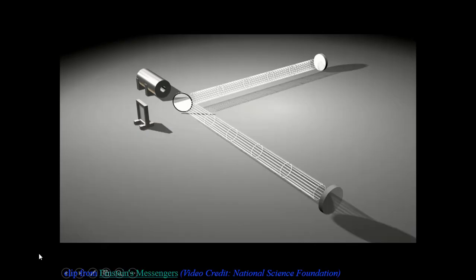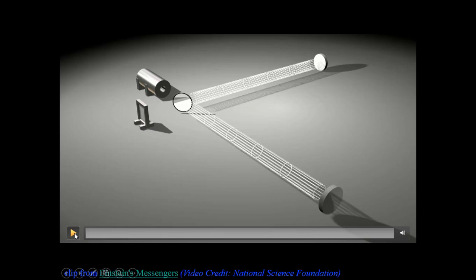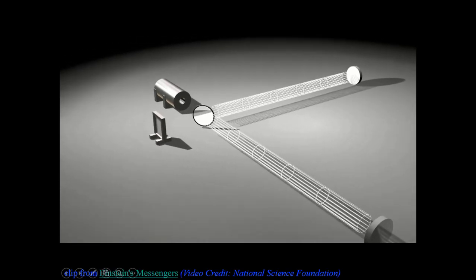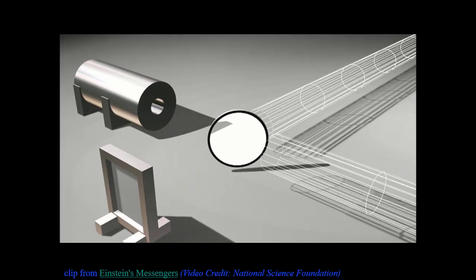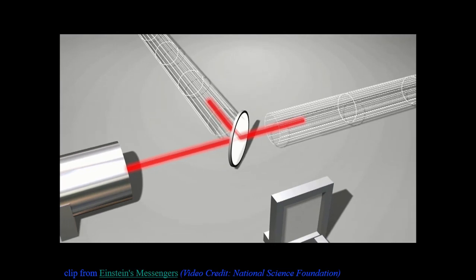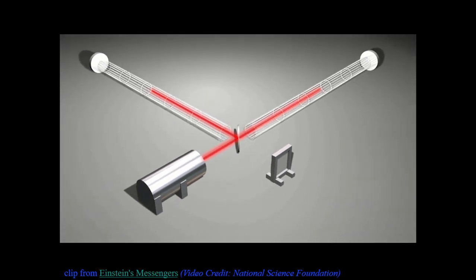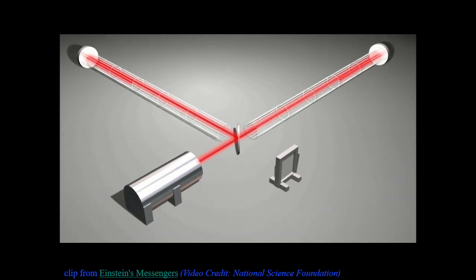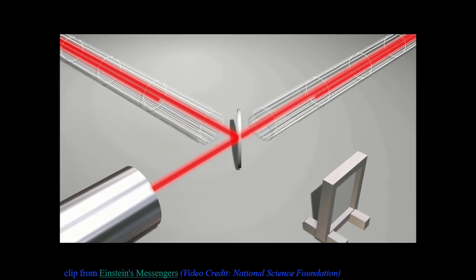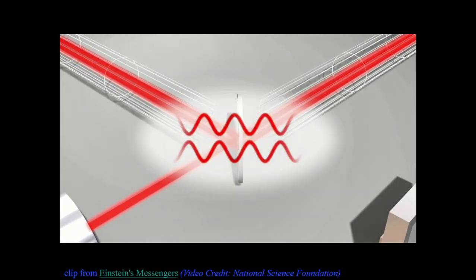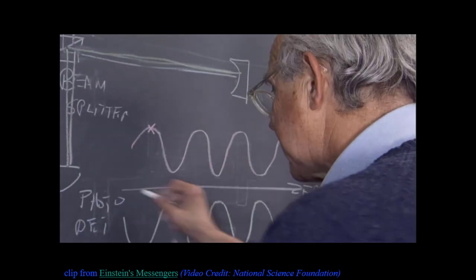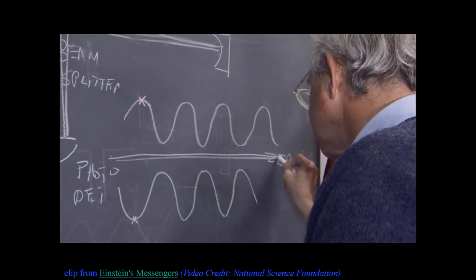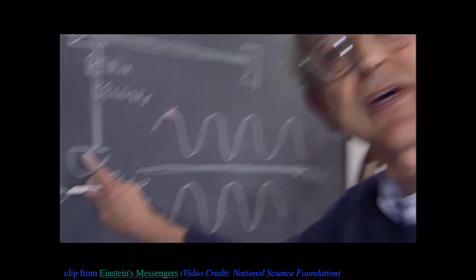So here's a little bit better explanation of what an interferometer does. To measure this stretching and squeezing, Ray turned to a device called an interferometer. A laser beam is split and sent down a pair of long perpendicular tubes, each precisely the same length. The two beams bounce off mirrors and recombine back at the base. The light waves come back lined up in such a way that they cancel each other out. If you add them together, you get nothing. You get a zero, a big fat zero. No light gets detected at the photodetector.